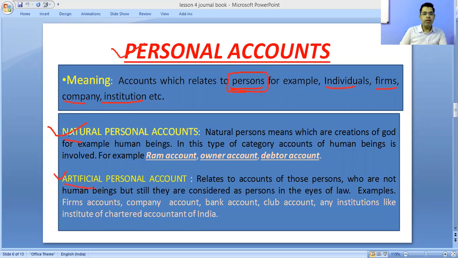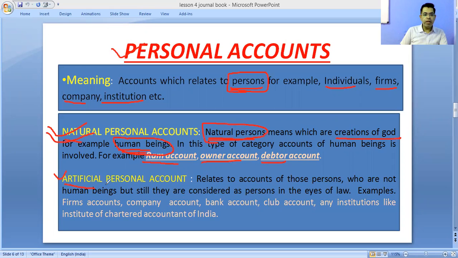Now, what is a natural personal account? Those accounts which are opened for natural persons. A natural person is a creation of God, like human beings. Accounts which are opened for human beings are called natural personal accounts. Like any Ram's account, any owner's account, any debtor's account, any creditor's account. All these accounts are natural personal accounts.